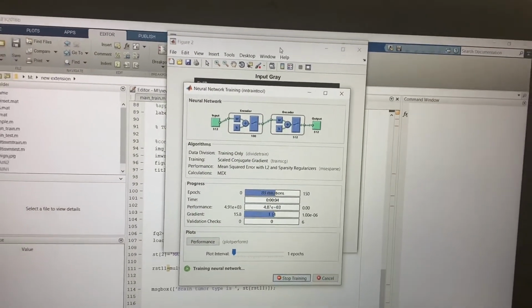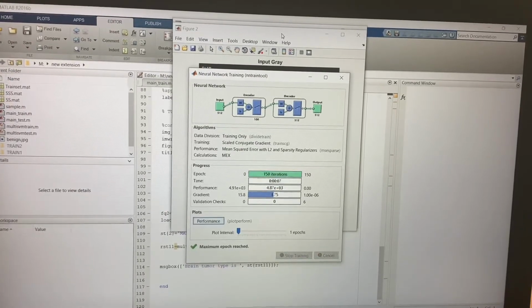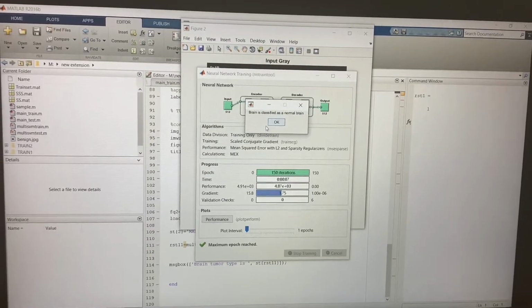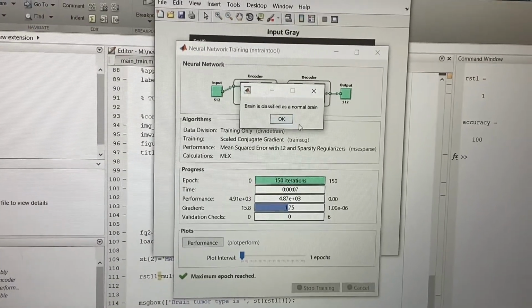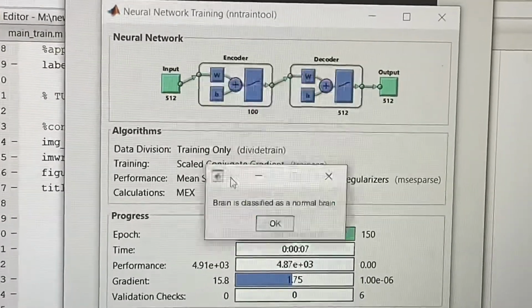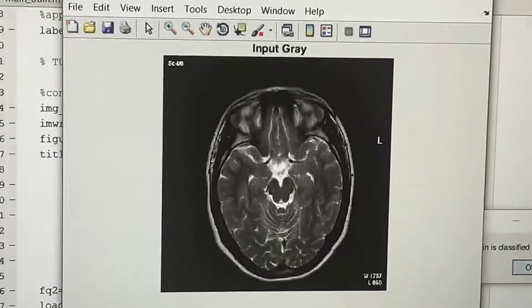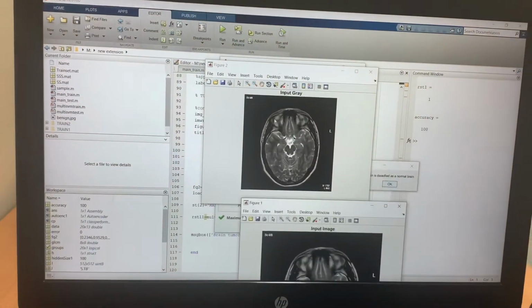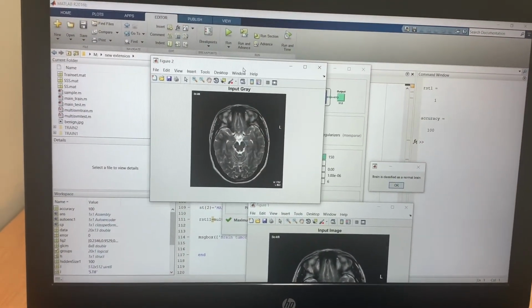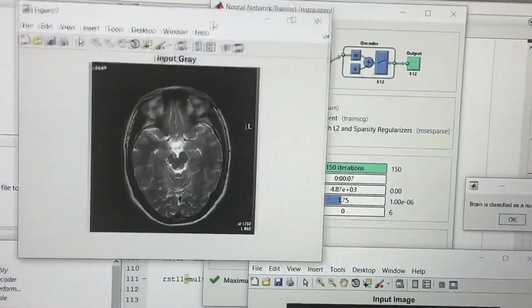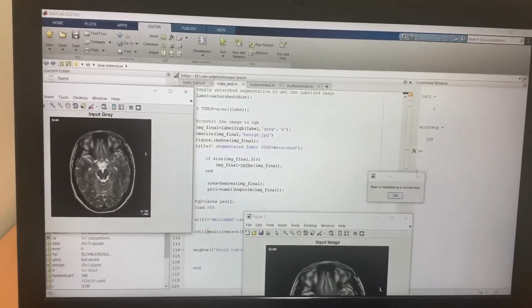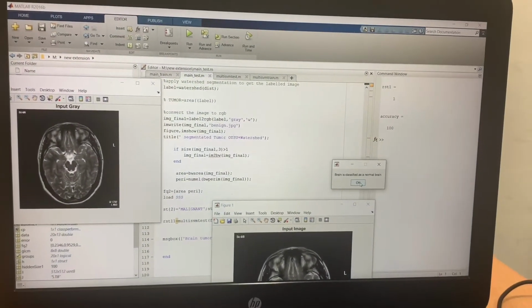Here it is undergoing iterations. Brain is classified as normal brain. Now, after the process, the brain is classified as normal brain. And here are the images. It's the input image. And then the input image, which is the normal image, is turned into grayscale image. And this is the iteration phase. It completed 150 iterations. And then the brain is classified as normal brain.